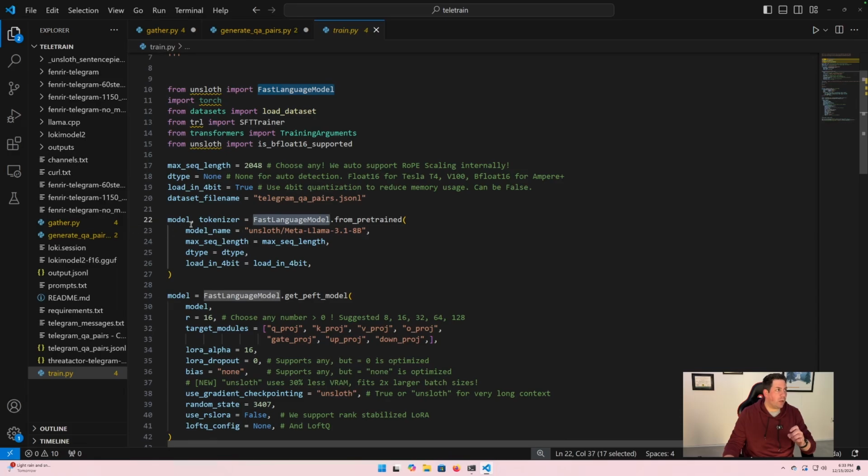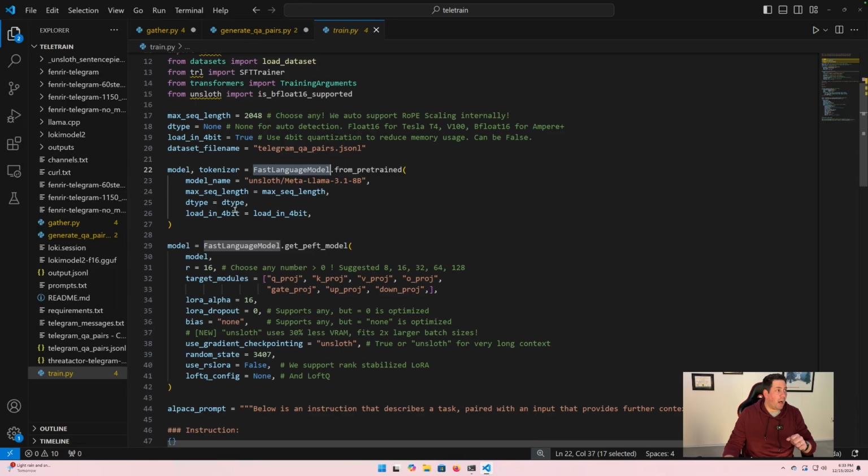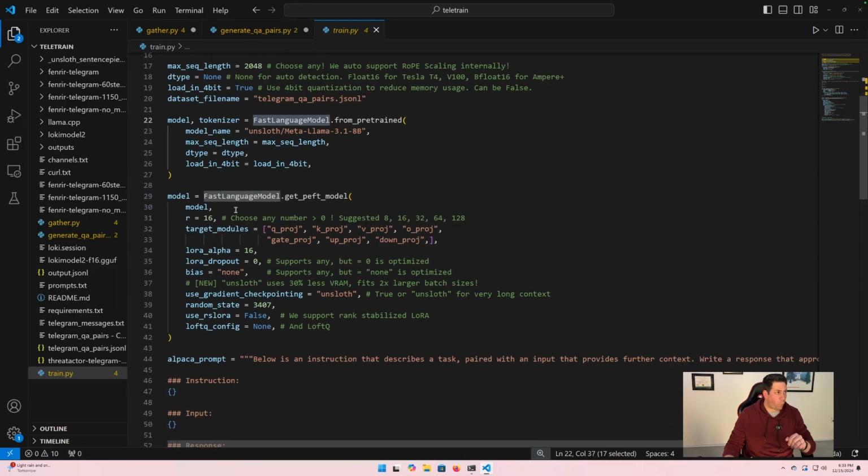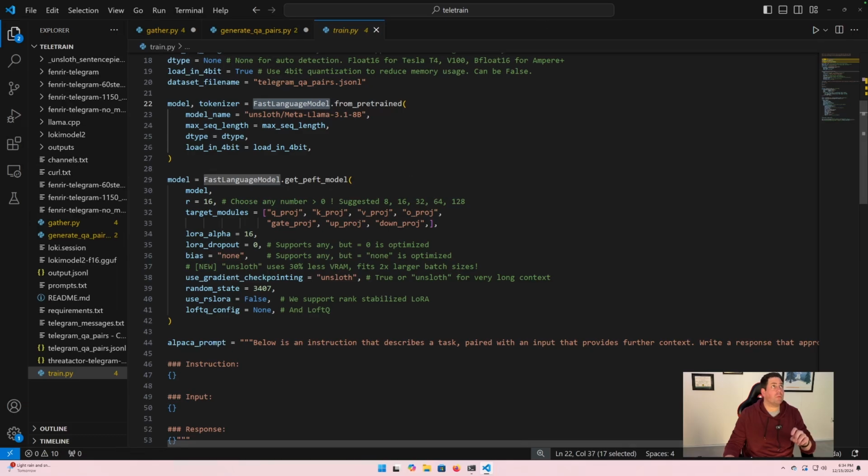And basically load it up. So if we do FastLanguageModel.from_pretrained, it's going to load Llama 3.1. It's going to set some variables, which we have up here, and that's going to return the model and the tokenizer. And basically that's what we're doing here, right?